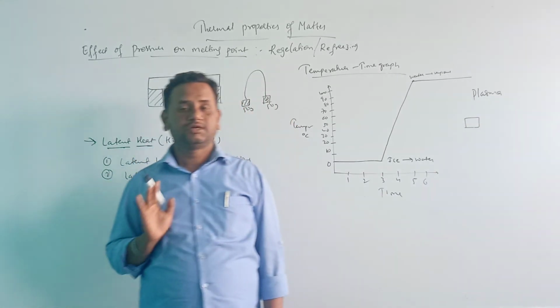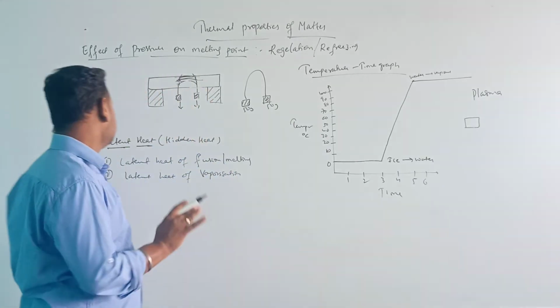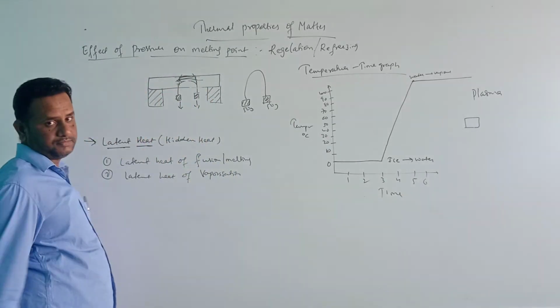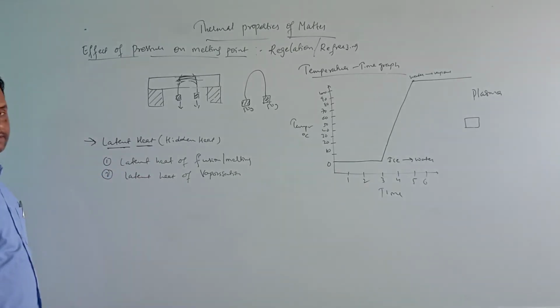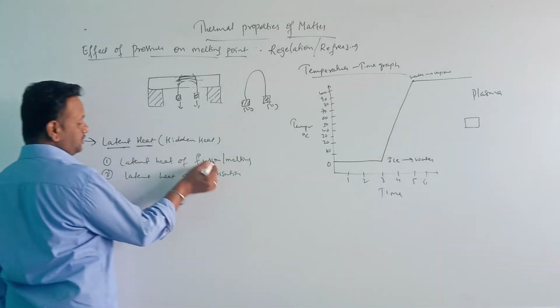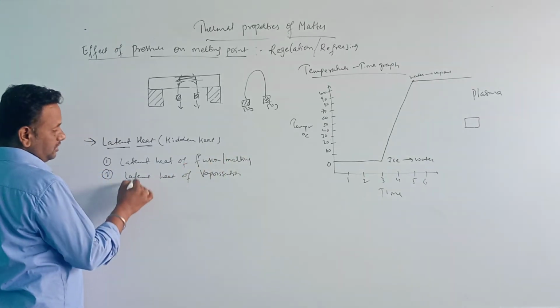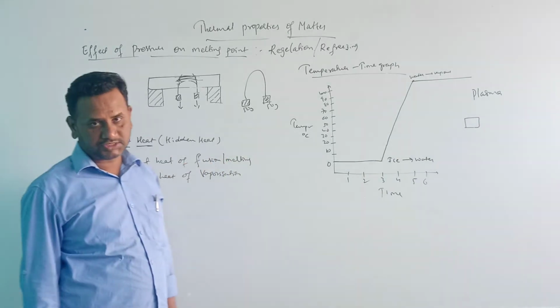Again we have two types of latent heat: one is the latent heat of fusion or melting, the other is the latent heat of vaporization.